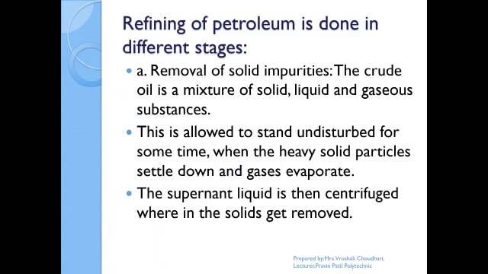How is it obtained from petroleum? What is petroleum? It is crude oil, which is obtained below the sea level as well as below the earth's surface. From the crude oil we first have to remove the solid impurities. The crude oil is a mixture of solid, liquid, and gaseous substances. It is allowed to stand undisturbed for some time. Then the heavy solid particles settle down and the gases evaporate. The thick liquid we get goes to a centrifuge, where the solids get removed.